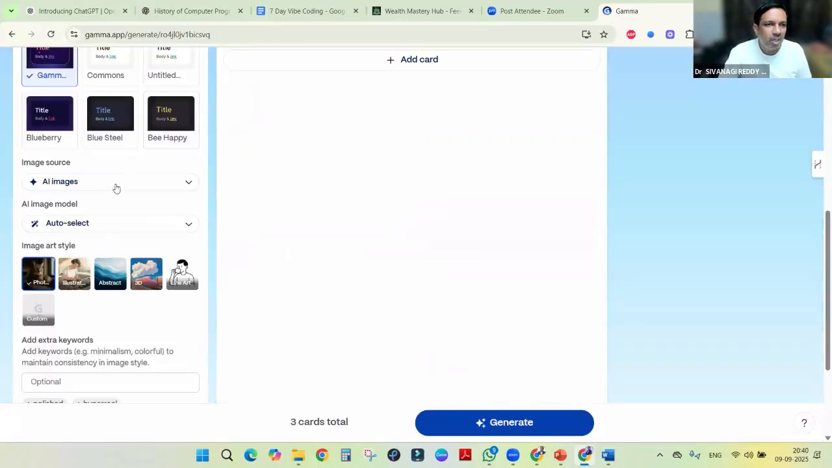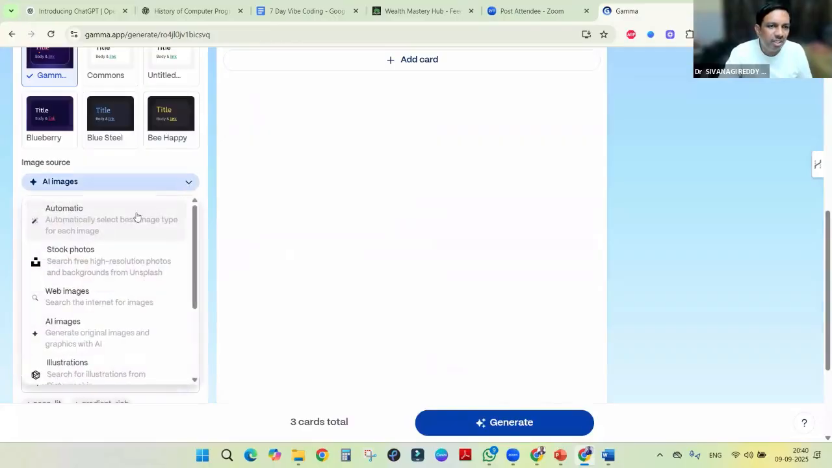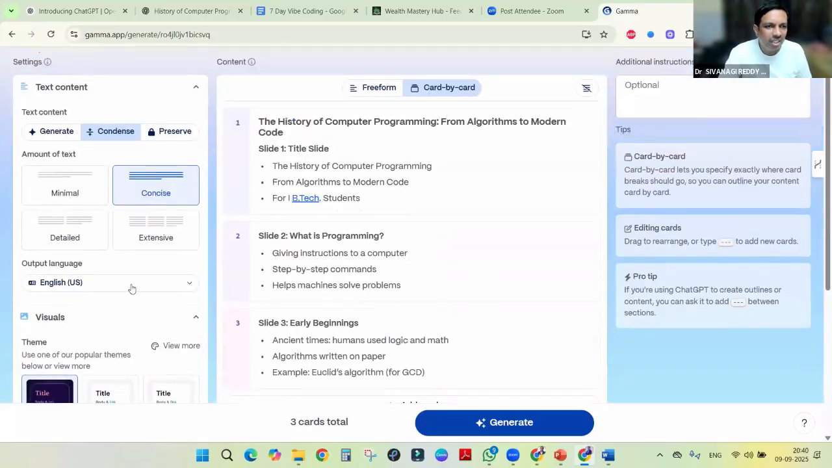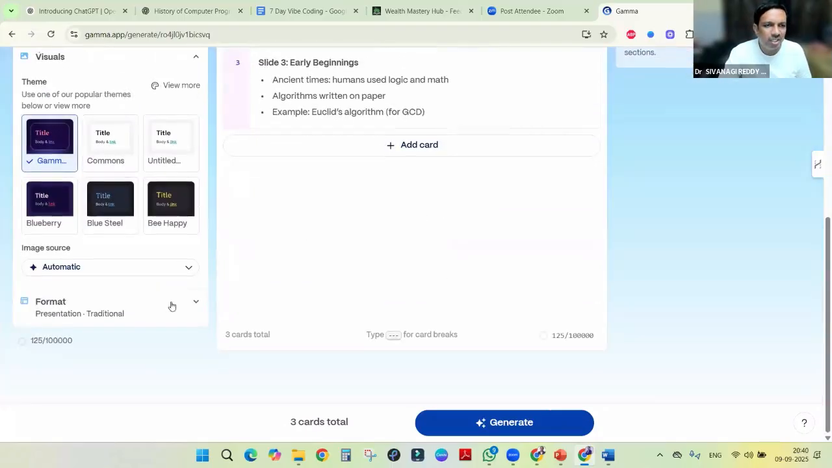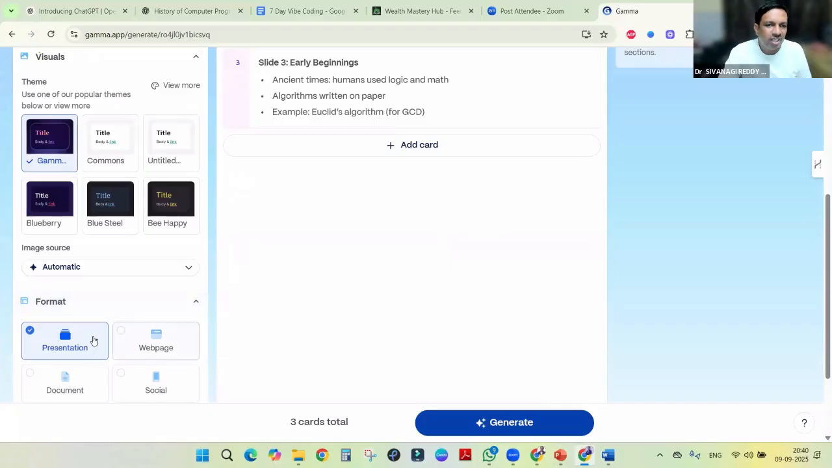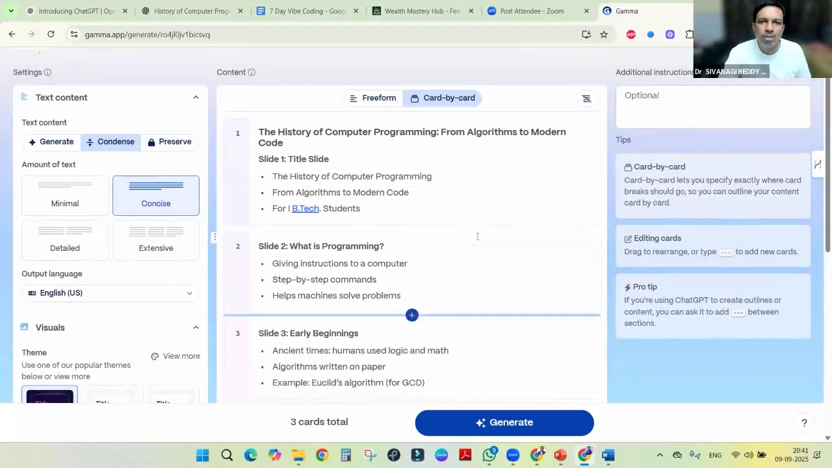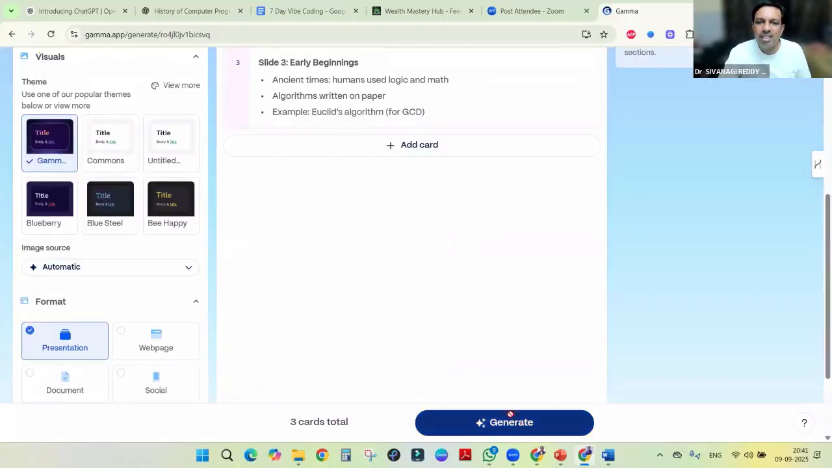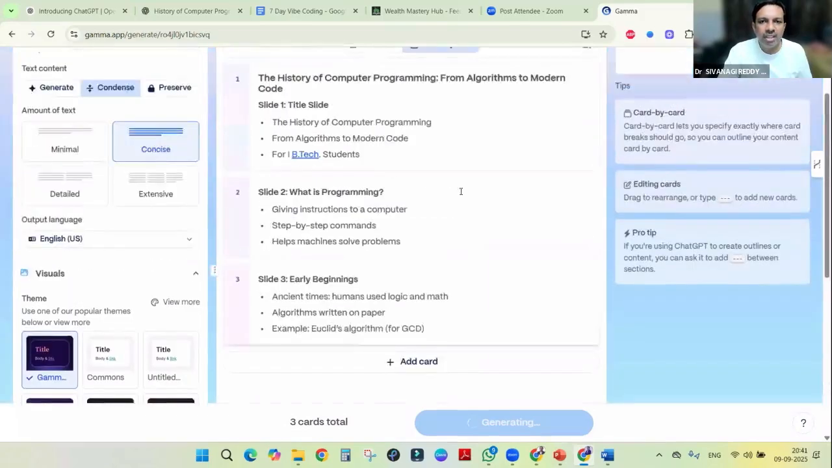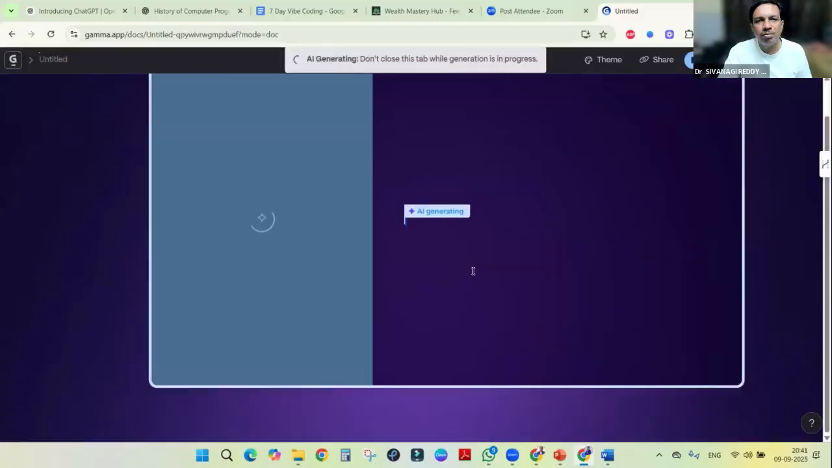Once I select the theme, I come to images, AI images or stock photos we want. Generally, we will keep automatic. It will take based on it. Then presentation or web page, traditional. Like this we have to do. Then just generate. So once we click generate, with this information, it will create the slides.